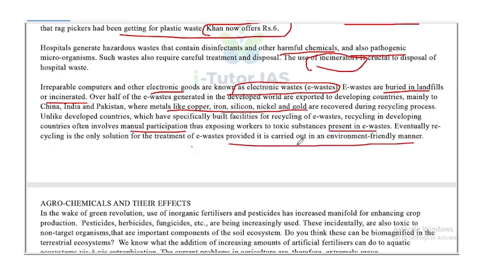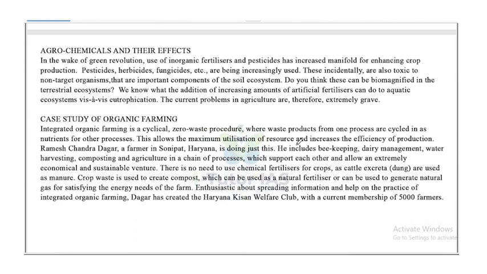Moving on, agrochemicals and their effects. In the wake of green revolution, use of inorganic fertilizers and pesticides has increased manifold for enhancing crop production. Pesticides, herbicides, and fungicides, etc., are being increasingly used. These incidentally are also toxic to non-target organisms that are important components of the soil ecosystem. Do you think that this can be magnified in the terrestrial ecosystem?